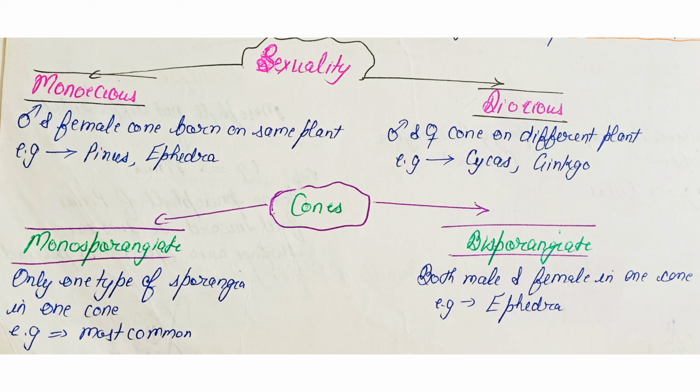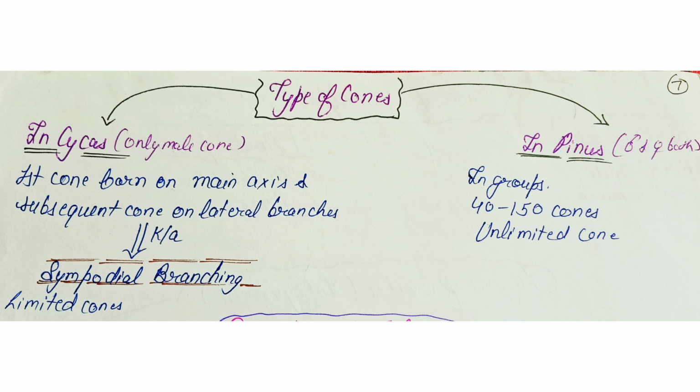The cones may be monosporangiate or bisporangiate. Monosporangiate, only one type of sporangia in one cone. It is most common in gymnosperms. But in bisporangiate, both the male and female are on the one cone. Example is Ephedra species. In Cycas, only male cone is present and female cone is absent.